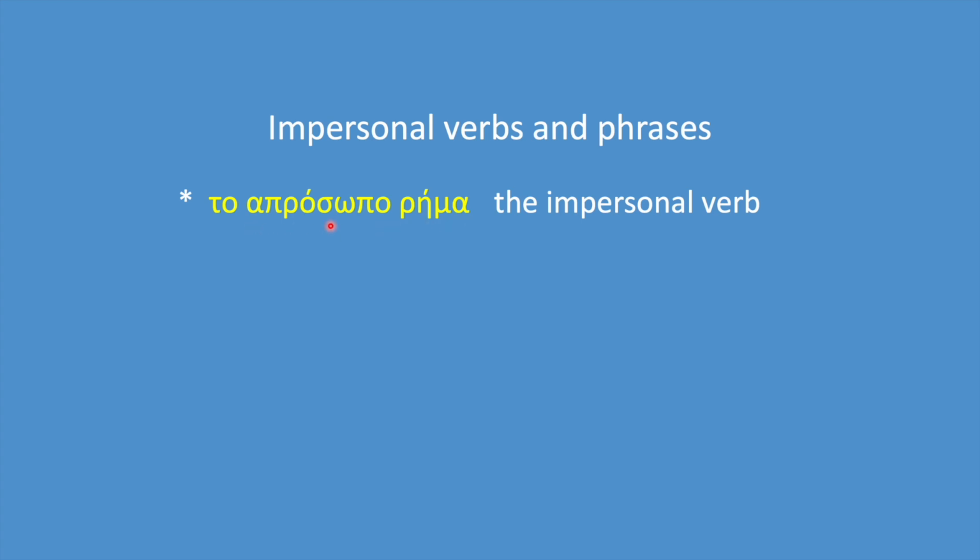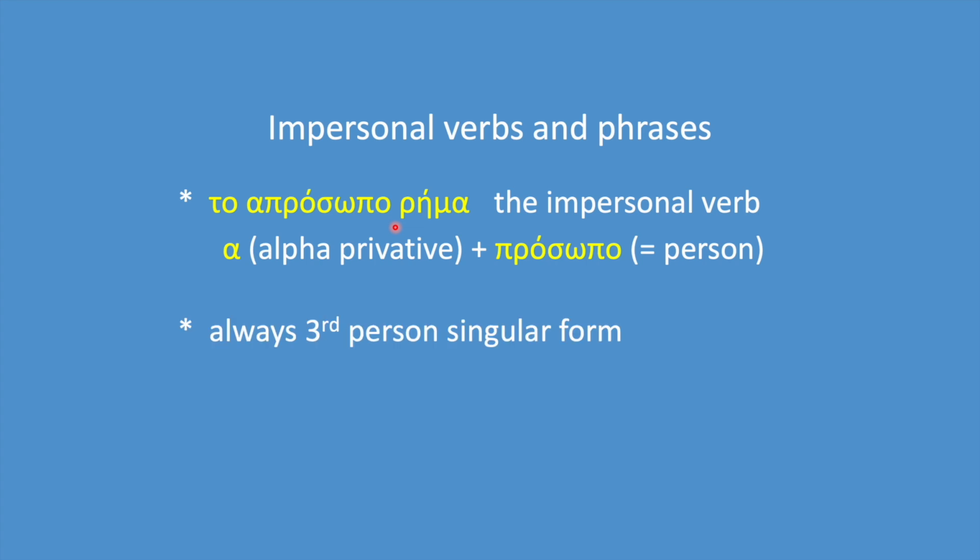The word απρόσωπο is a compound word and it consists of the alpha privative. There is a link to a video on alpha privative in the description below, and the word πρόσωπο, which means person. So, απρόσωπο ρήμα is a verb that has no person, meaning no subject. In other words, impersonal verbs express an action or a state independent of any specific subject.